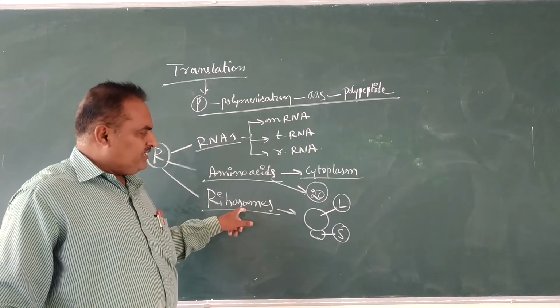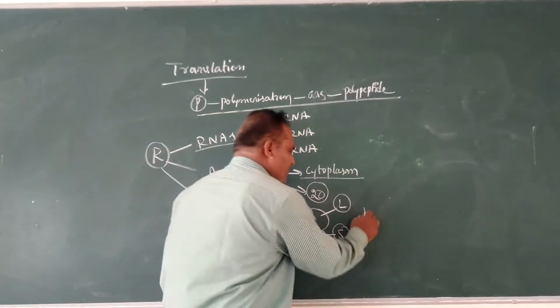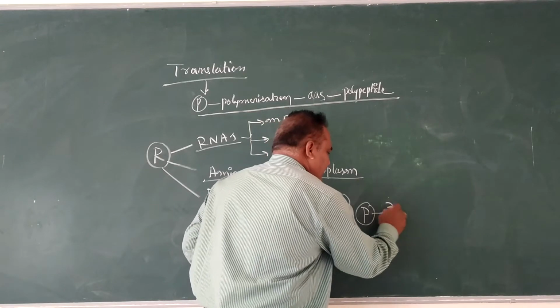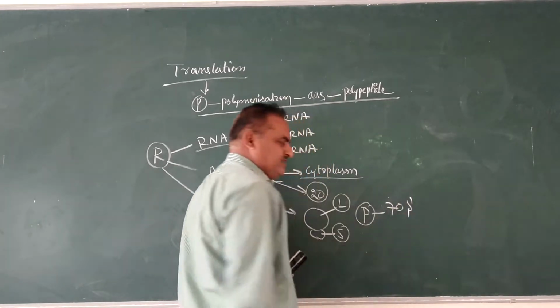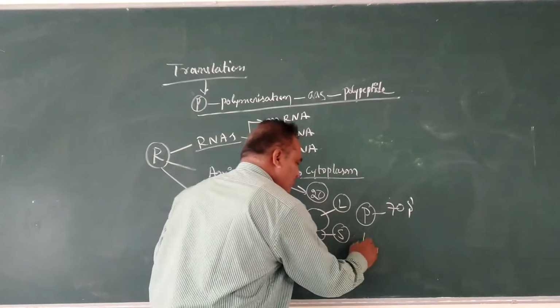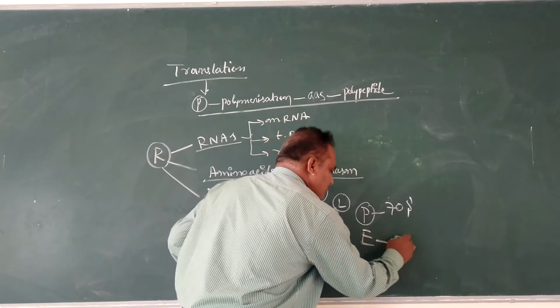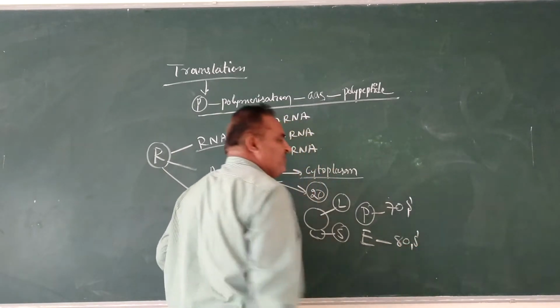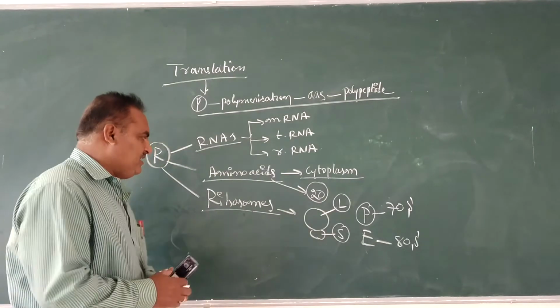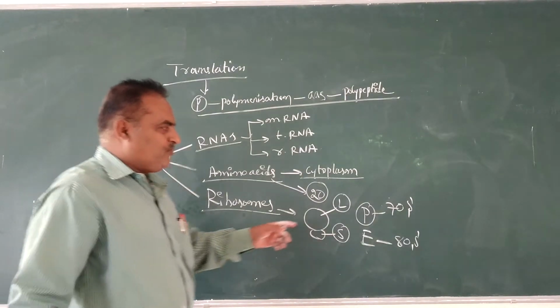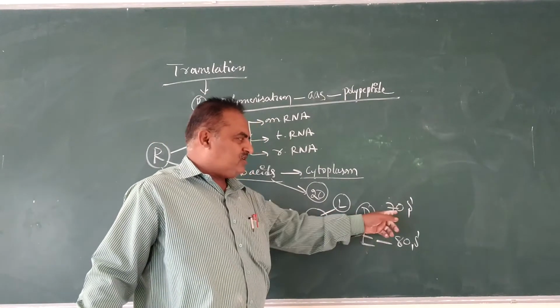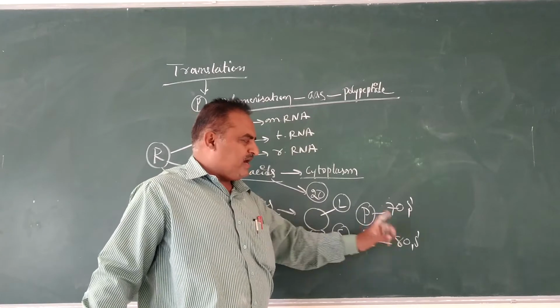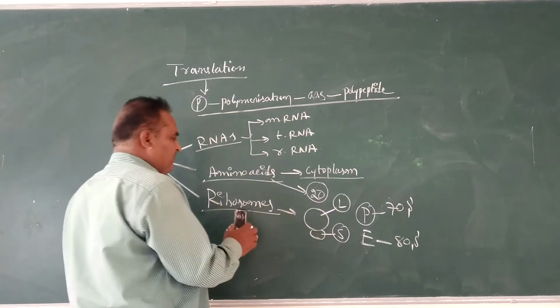In the case of prokaryotes, 70S type of ribosomes are present. In the case of eukaryotes, 80S type of ribosomes are present.